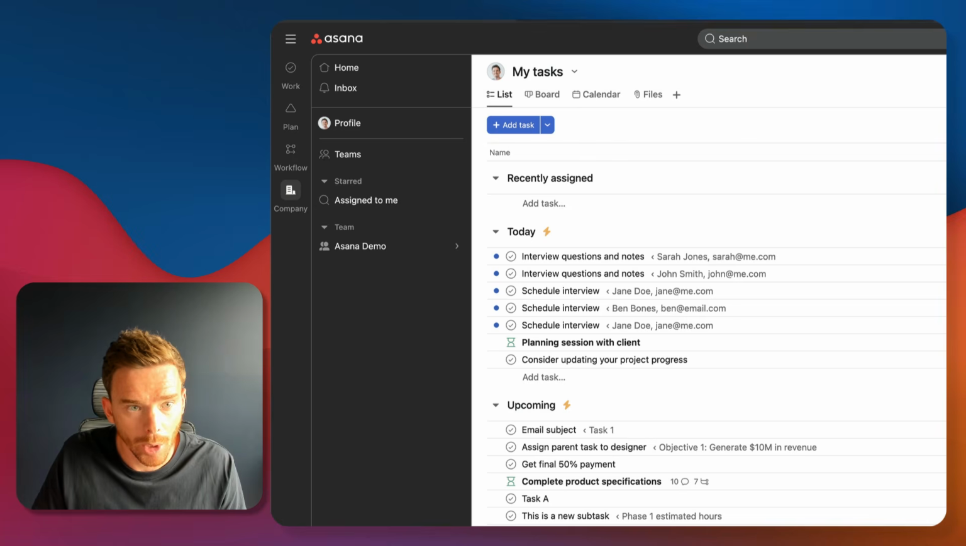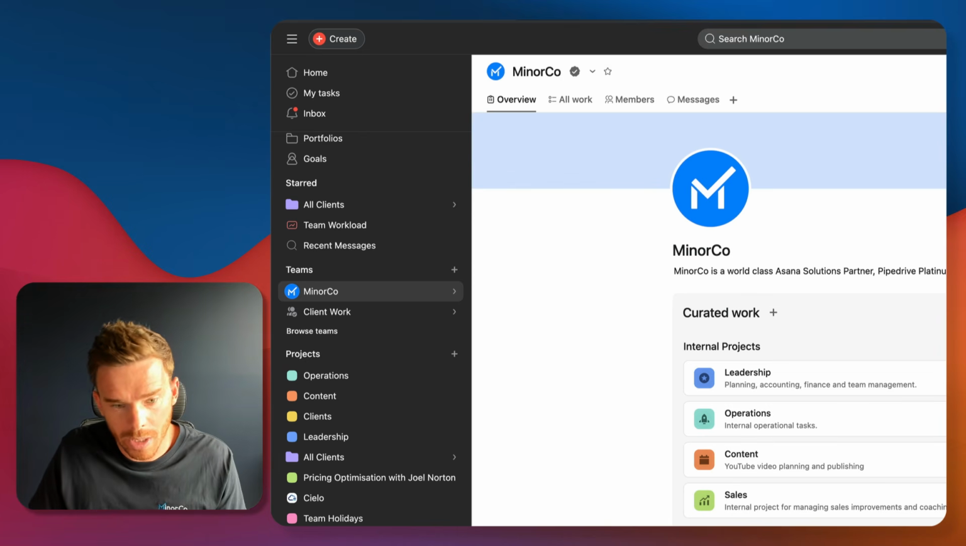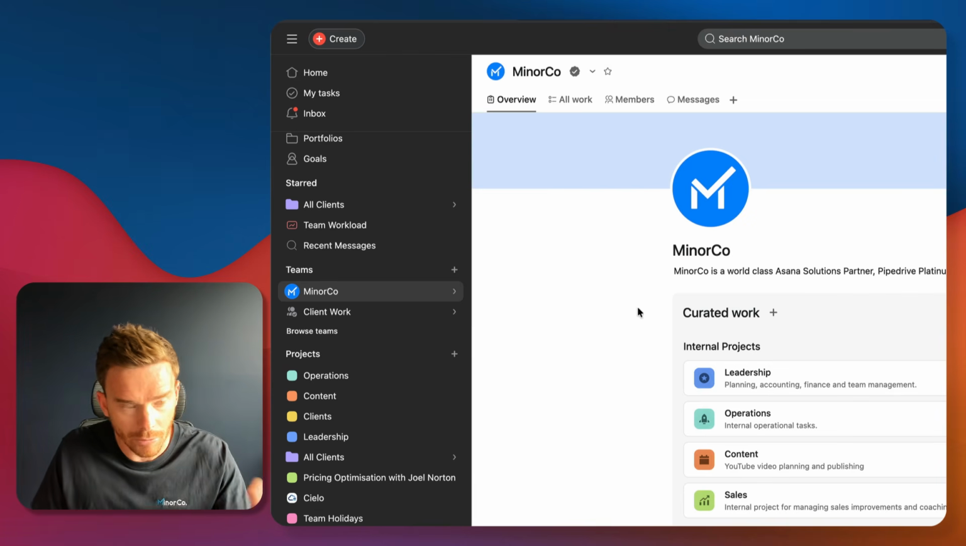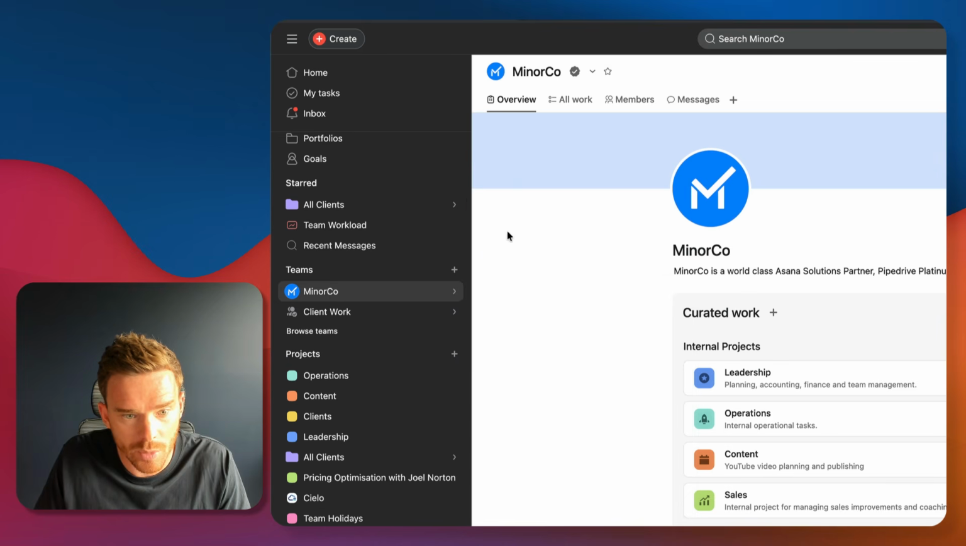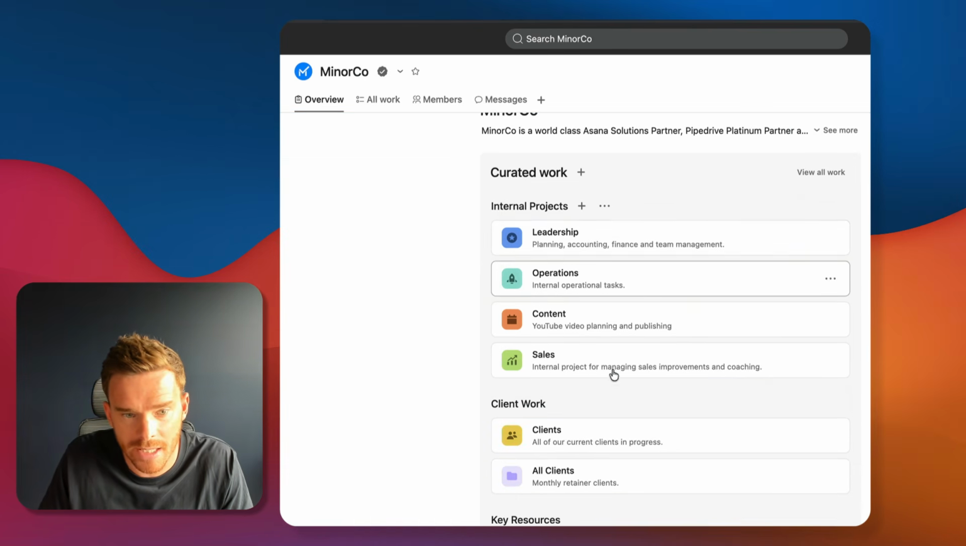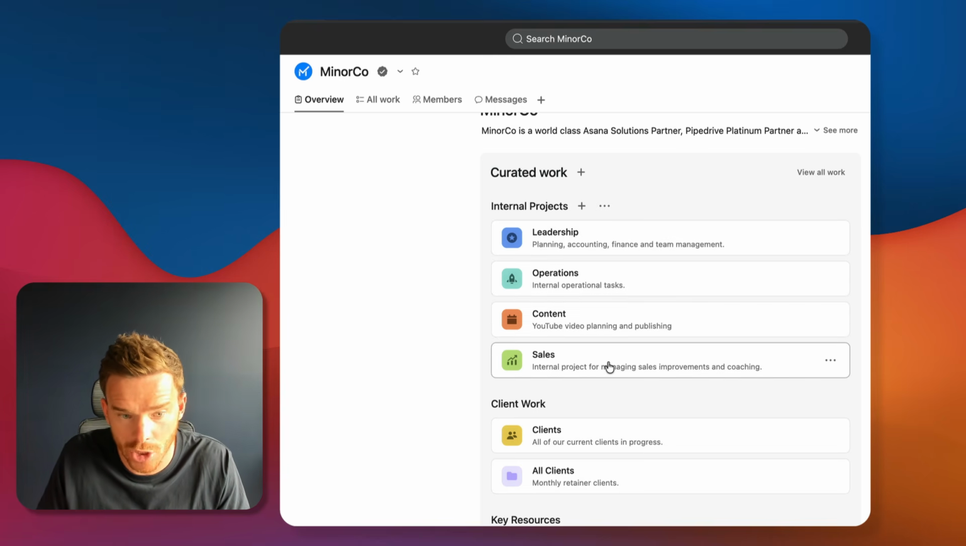At my company, because we're a small team of about 13 people, we don't really have departments. So we've kept our team structure really minimal and really simple. We really just have two teams. We have this main Mineco team. This is where we manage our internal projects, things like leadership, finance and accounting tasks, operational tasks. It's where we plan content and manage sales.